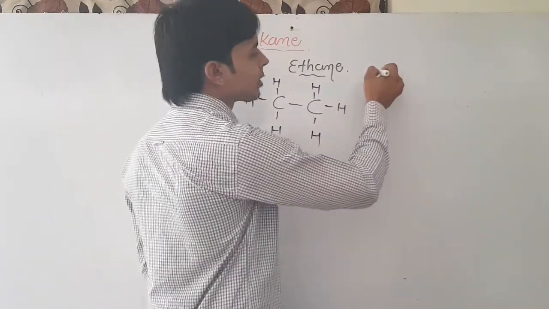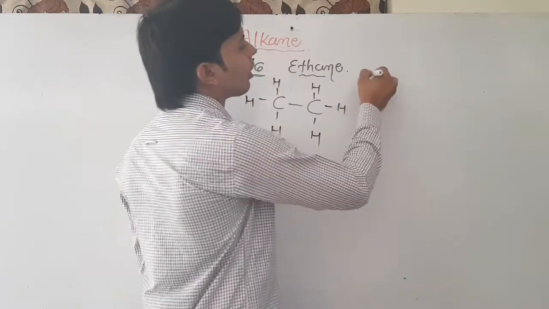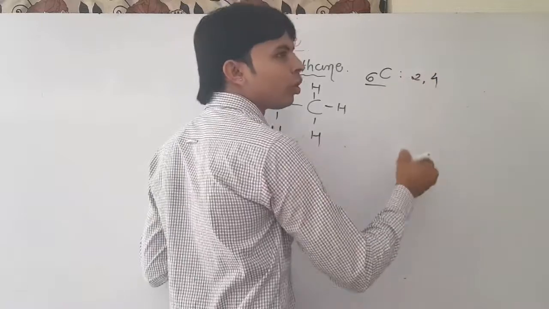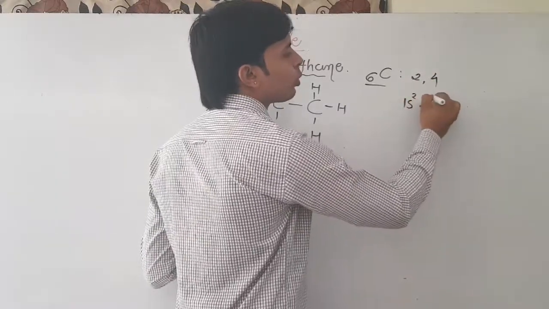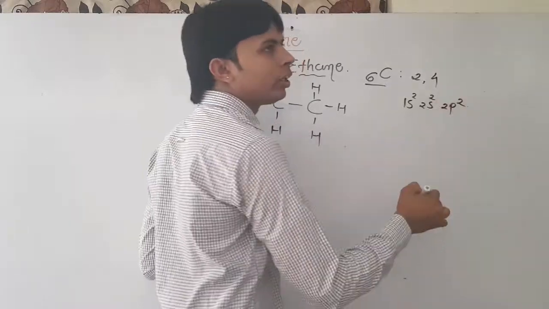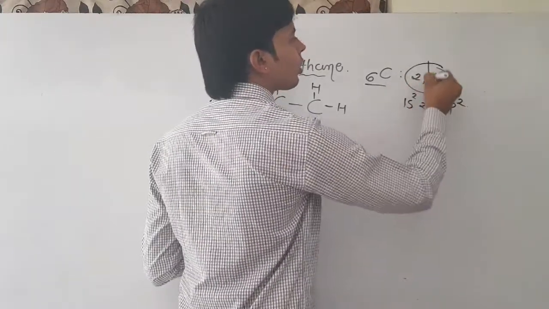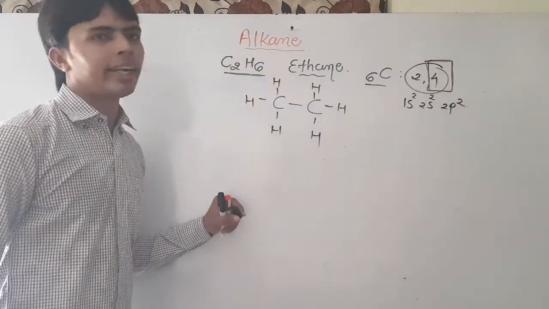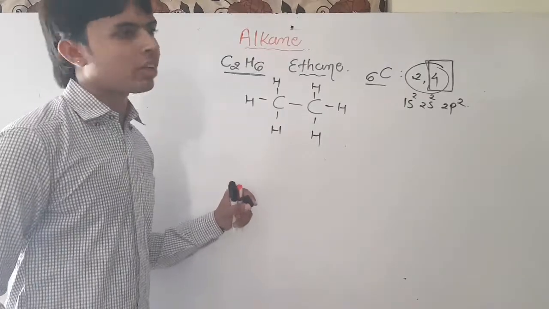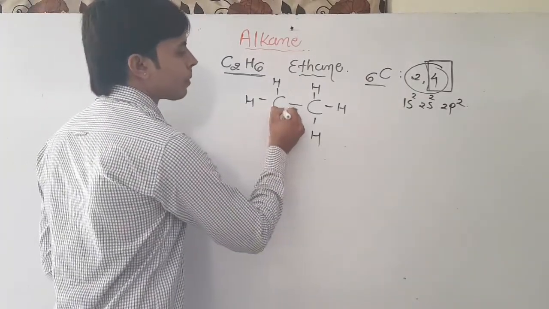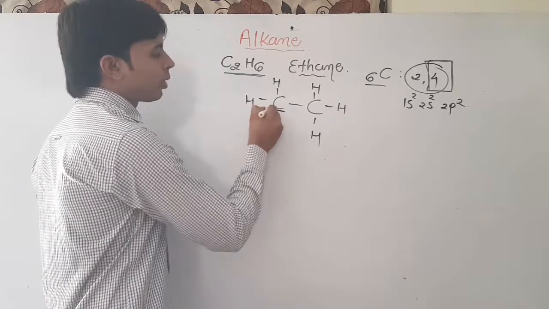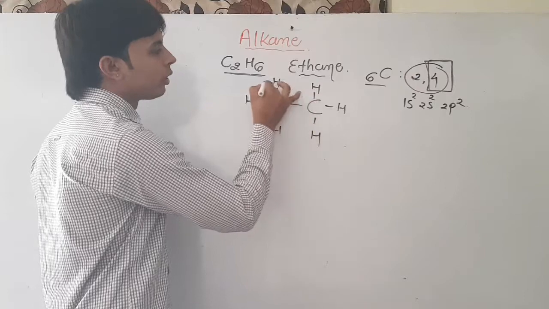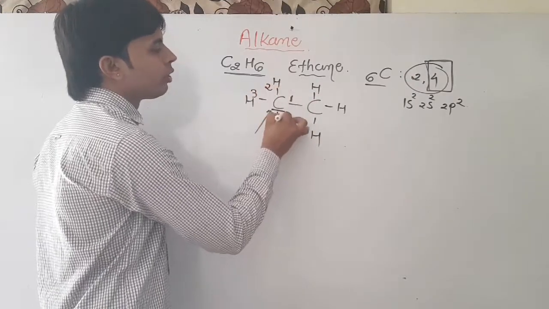You know carbon's valency, all of you students. Carbon's atomic number is 6, with configuration 1s2, 2s2, 2p2. In the outer shell, 4 electrons give the valency of carbon. Counting this carbon's valency: 1, 2, 3, 4.